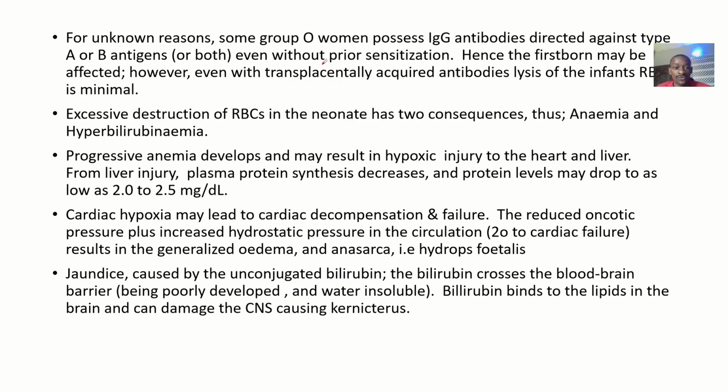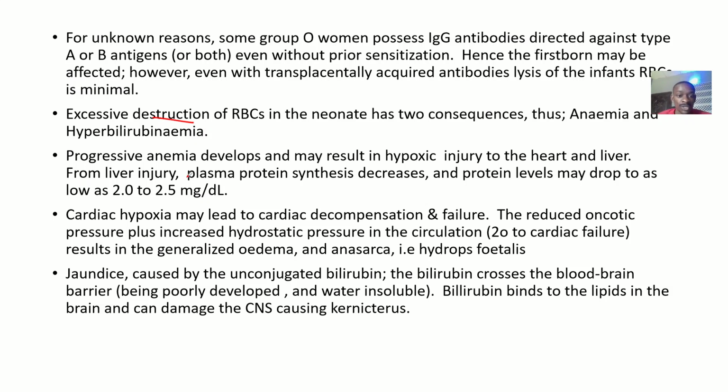For unknown reasons, some group O women possess IgG antibodies which are directed against some types of A or B antigen. Hence the firstborn may be affected. Do you understand? Sometimes the firstborn could be affected. Excess destruction of red blood cells in a neonate can lead to what? Reduced red blood cells and increased bilirubin. Reduced red blood cells is what is known as anemia. Then increased bilirubin is what is known as what?